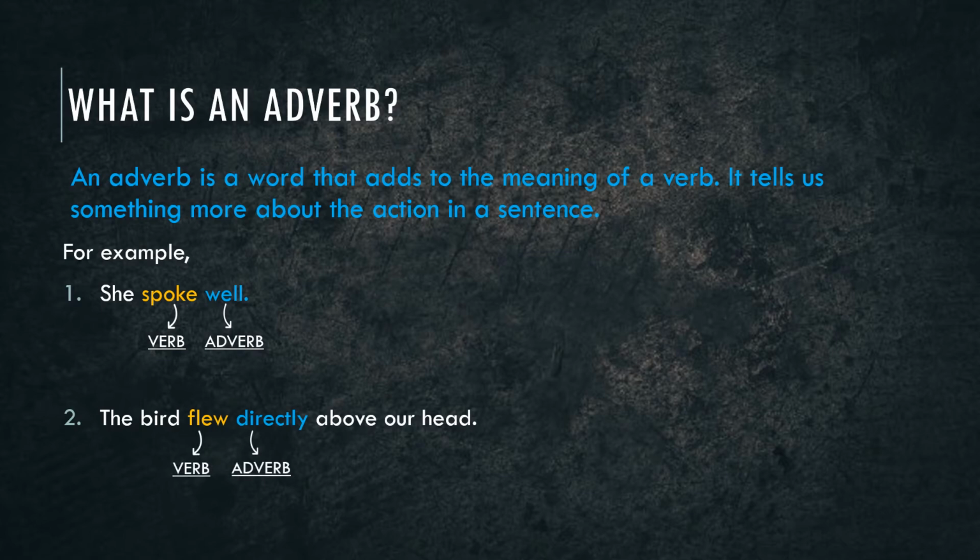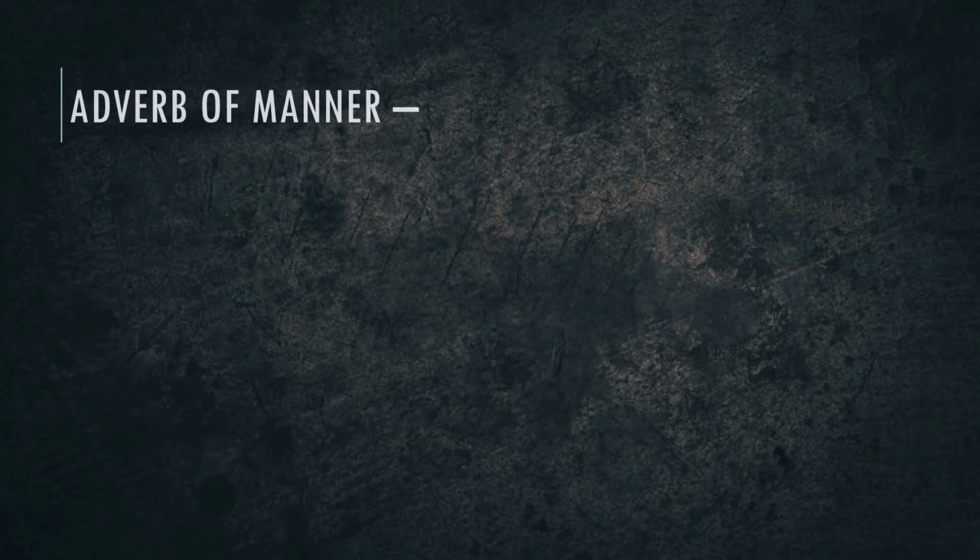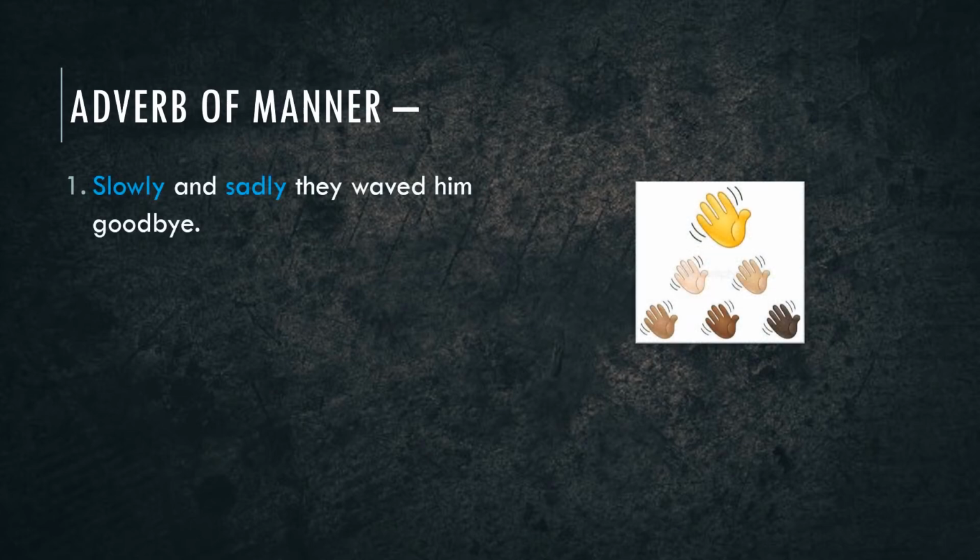Let us know about the different kinds of adverbs now. Look at the sentence displayed on the screen. Slowly and sadly, they waved him goodbye. Let us identify the adverbs first. We know, children, that the adverbs are the words that describe the verbs. In the given sentence, the words slowly and sadly describe the verb waved. The adverbs slowly and sadly also tell us how or in what manner they waved.